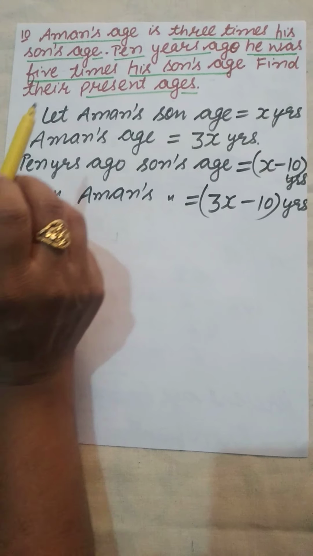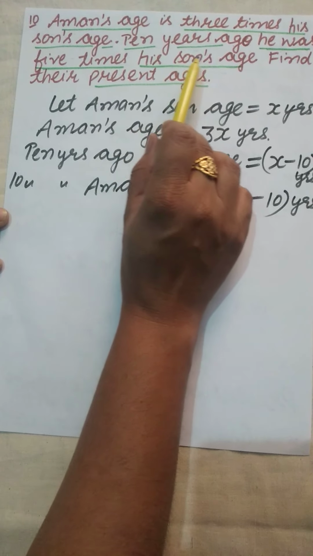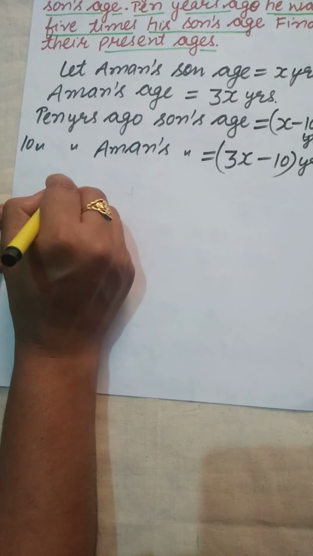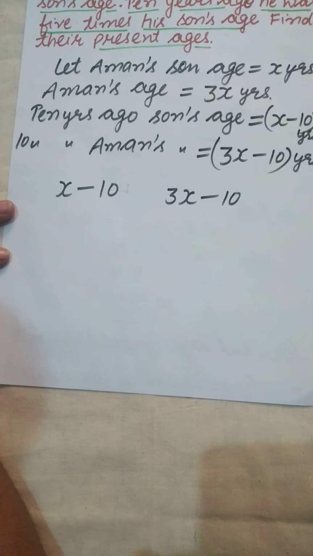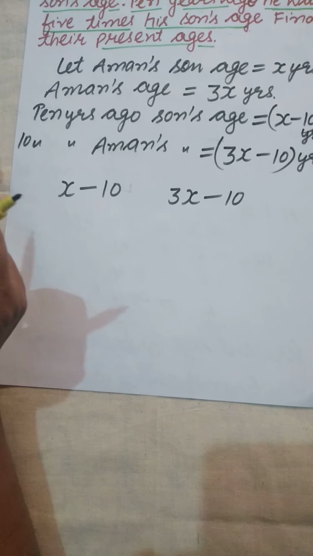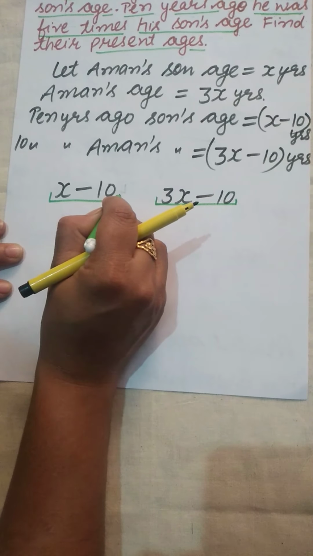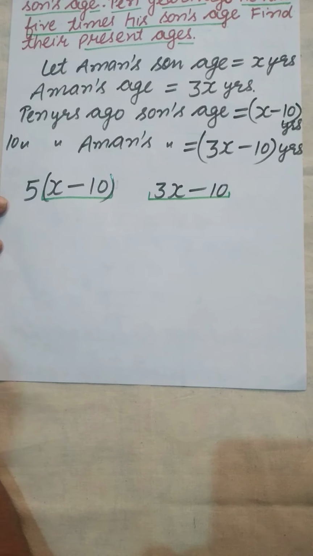The condition is 10 years ago he was 5 times his son's age. That is, 10 years ago the son's age was x minus 10 and Aman's age was 3x minus 10. The condition is that 10 years ago Aman's age was 5 times his son's age. So simplify the equation.